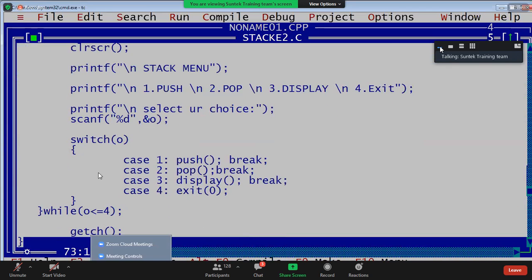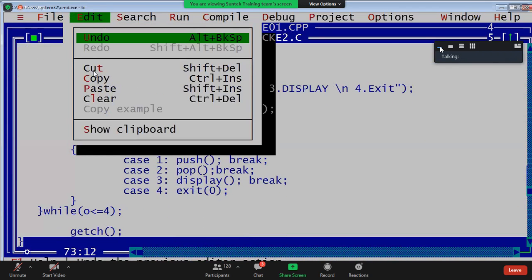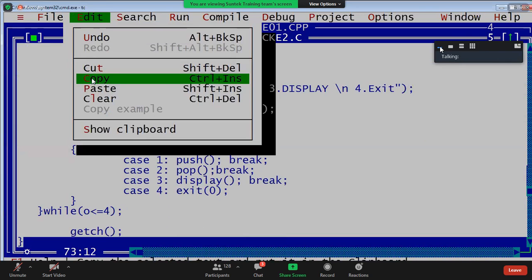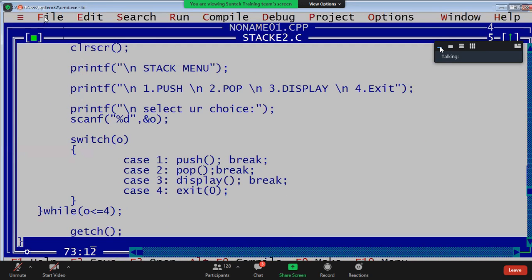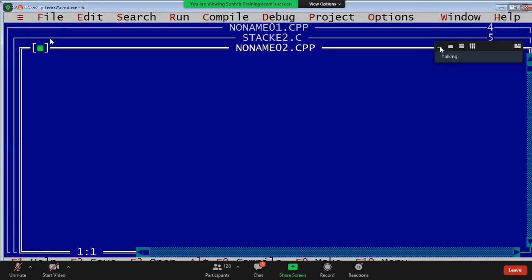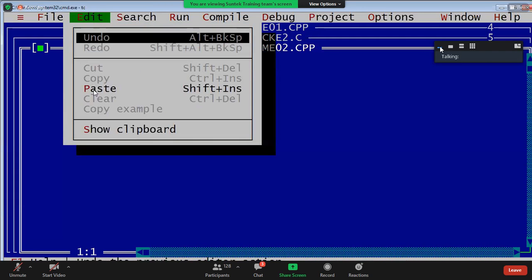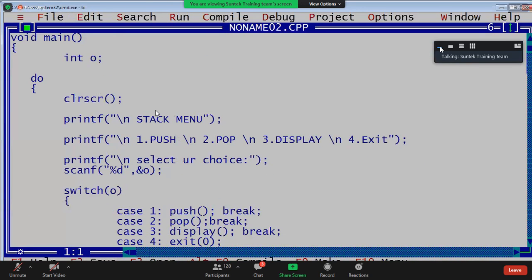Same options I want. What are the options? Push, pop and display, same options, guys. Now I'll take push and pop, right?